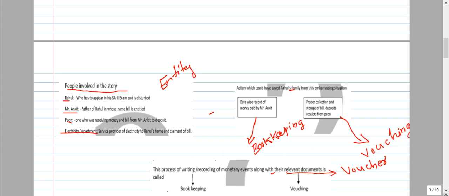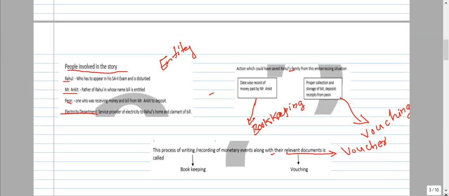That is called what? Bookkeeping. Books of accounts means we are maintaining certain books and recording the transactions there. That's called what? Bookkeeping. Here, listen. It is a process of writing or recording monetary events. Only the money-related transactions we are recording. That's the monetary events along with their relevant record, which is called what? Bookkeeping. And maintaining the proper record is called what? Vouching.